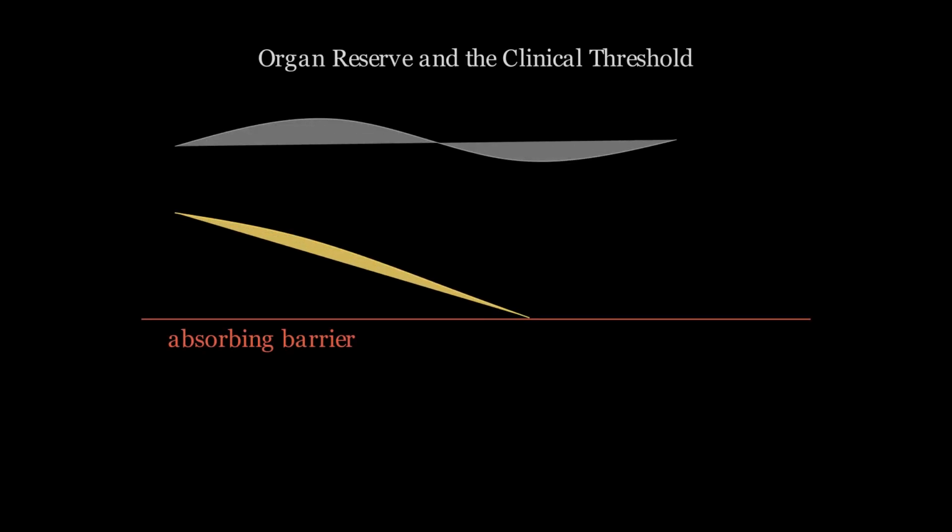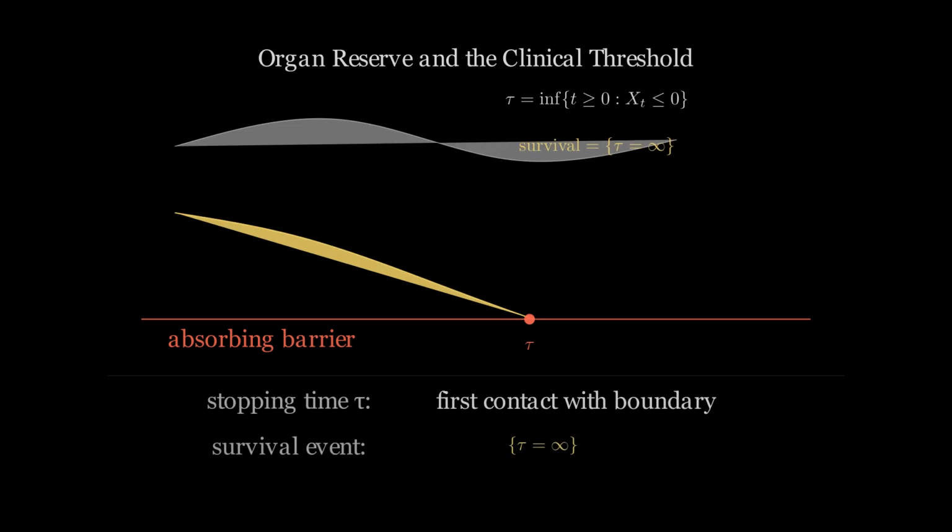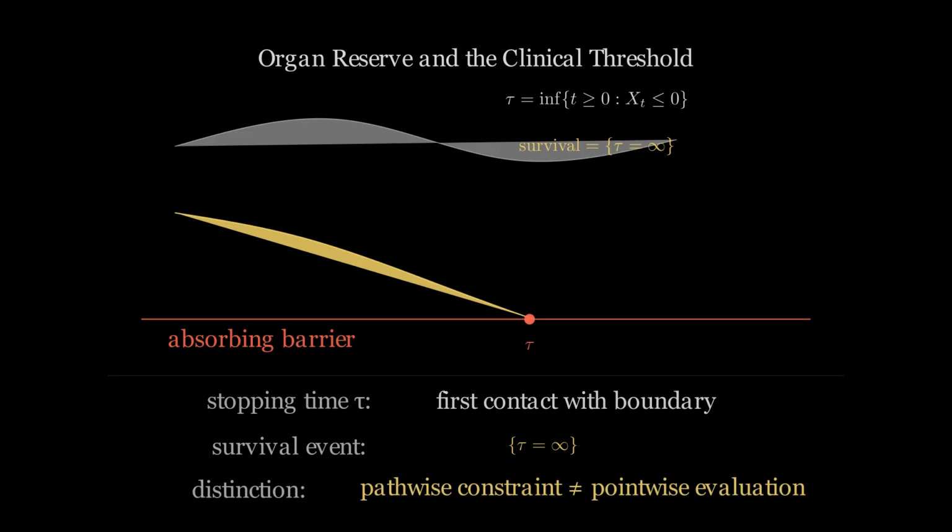Patient survival is formally the event that organ reserve depletion never crosses the critical threshold. The critical threshold is the first moment the patient enters irreversible deterioration. Survival and expected clinical outcome are defined on different objects. They are not equivalent clinical criteria.